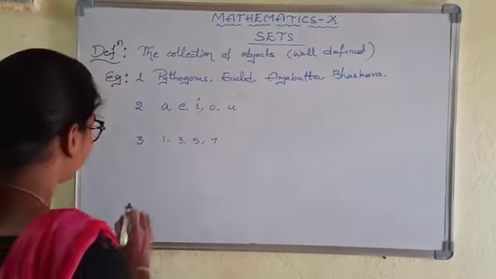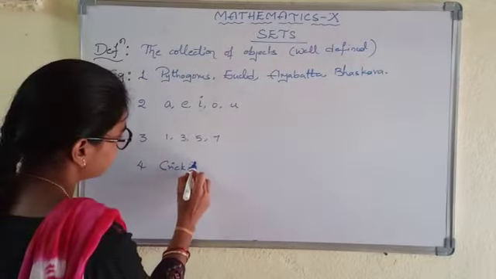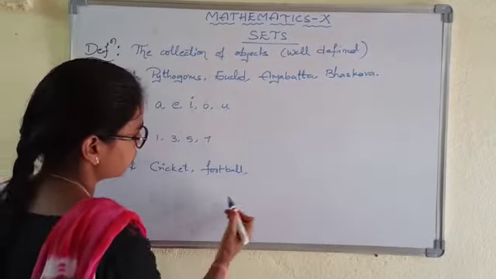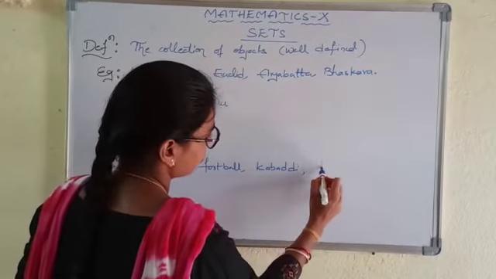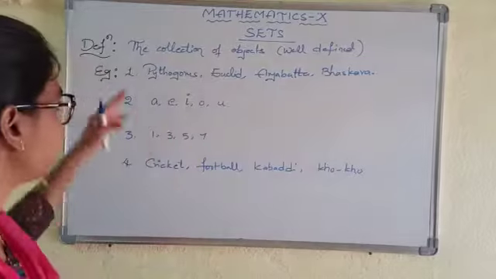Okay, and the fourth example is cricket, football, kabaddi, kho-kho. So observe these examples.